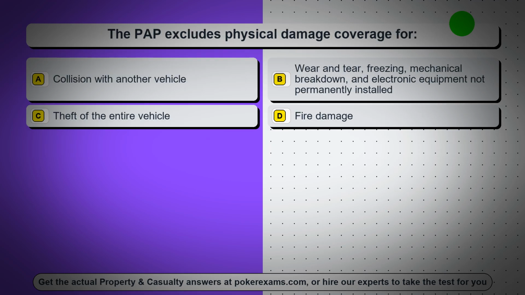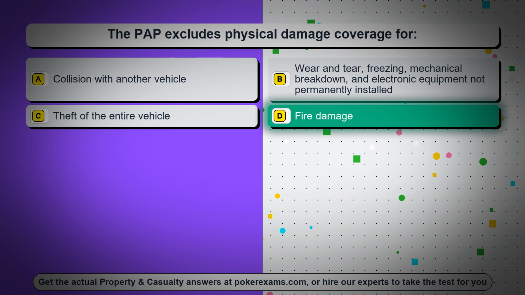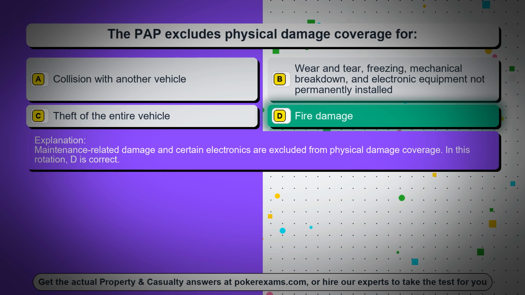Question 71. The PAP excludes physical damage coverage for, option A, collision with another vehicle, option B, wear and tear, freezing, mechanical breakdown, and electronic equipment not permanently installed, option C, theft of the entire vehicle, option D, fire damage. The correct answer is option D, fire damage. Maintenance-related damage and certain electronics are excluded from physical damage coverage. In this rotation, D is correct.